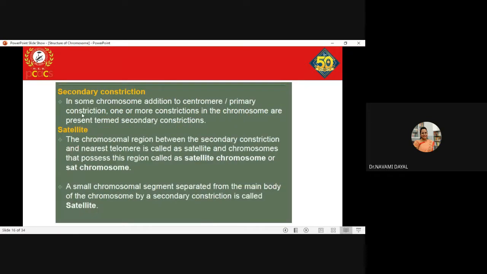What are secondary constrictions? Secondary constrictions are constrictions in addition to the primary constriction, as I told you earlier, and they give rise to satellite regions. The chromosomal region between the secondary constriction and the nearest telomere is called the satellite, and the chromosomes that possess this region are called satellite chromosomes or SAT chromosomes.